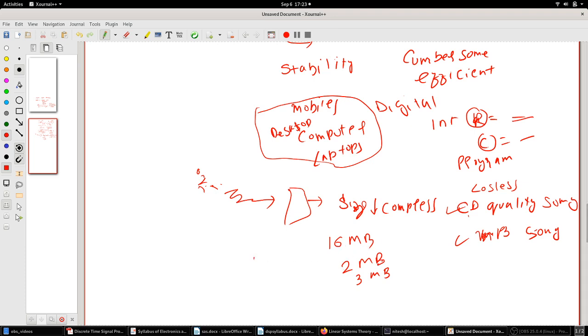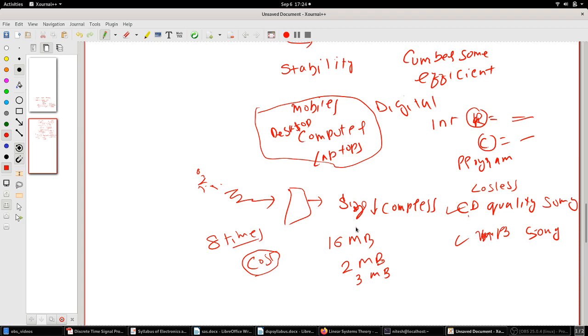So this is actually cost, right? If you need to store 16 MB just for one song on one pen drive, in this case, if that is the ratio, I can store 8 times more songs on the same storage. So there is basically a cost factor.